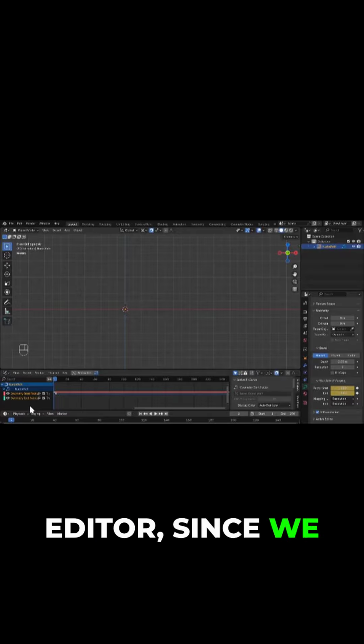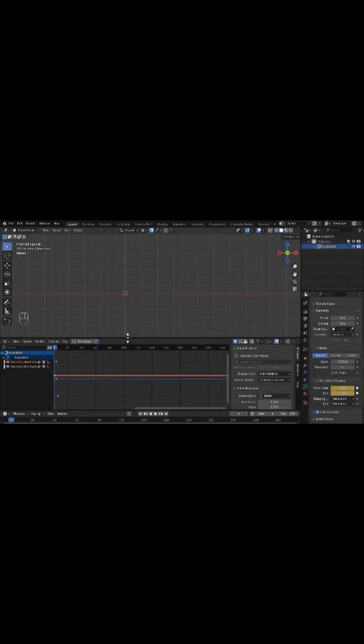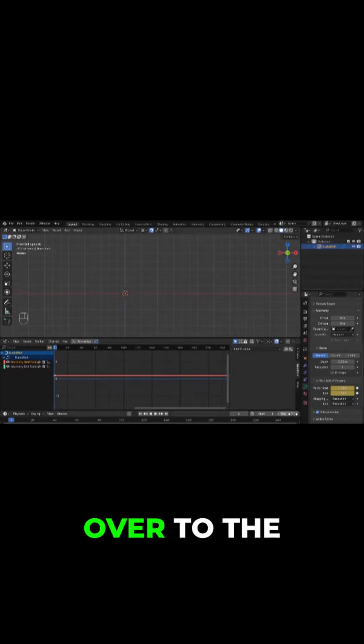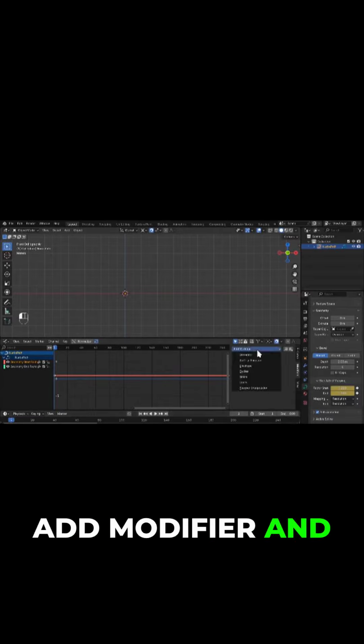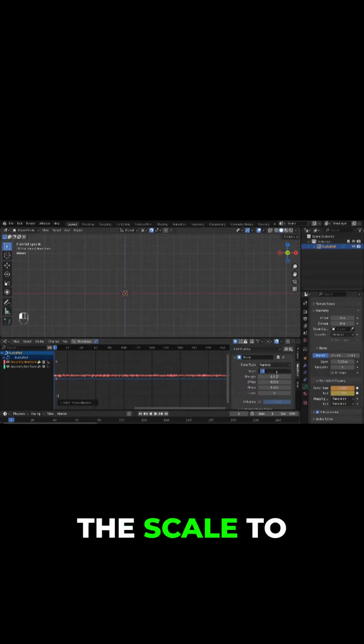In the graph editor, since we added two keyframes, you'll see them listed as geometry start factor and geometry end factor. Click on the red geometry start factor, then go over to the modifiers tab. Set the end frame to 800. Click Add Modifier and choose Noise. Set the scale to 55 and strength to 3.5.